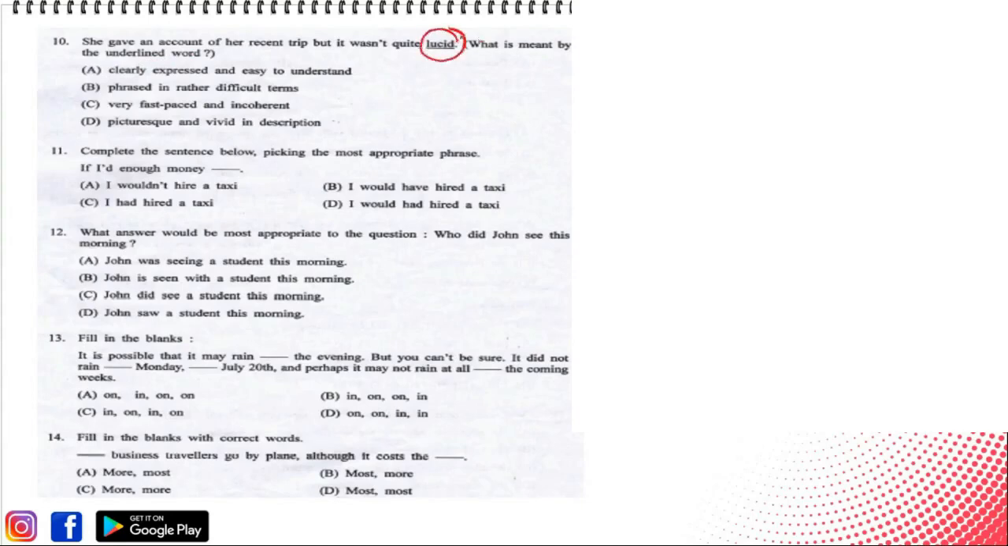यहाँ पे lucid है underlined word. हमको क्या करना है? lucid का meaning निकालना है. The meaning of the word is clearly expressed and easy to understand. Lucid meaning clearly expressed and easy to understand. तो ऑप्शन ए होगा करेक्ट आंसर. Clearly expressed and easy to understand.